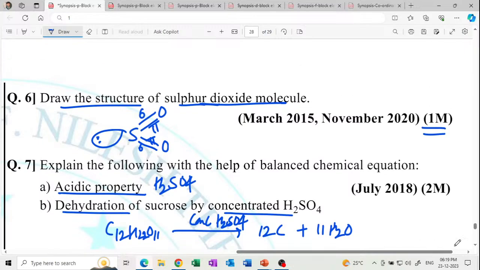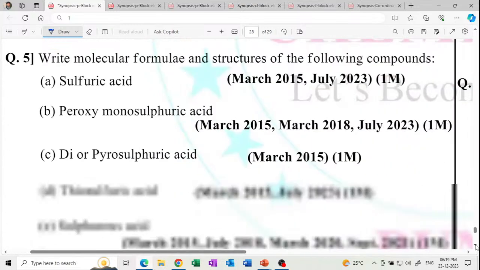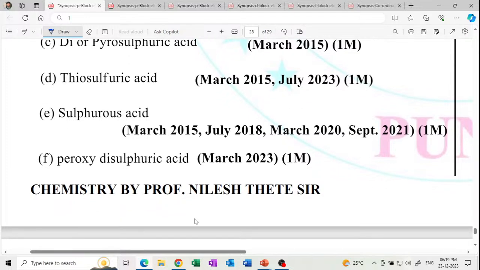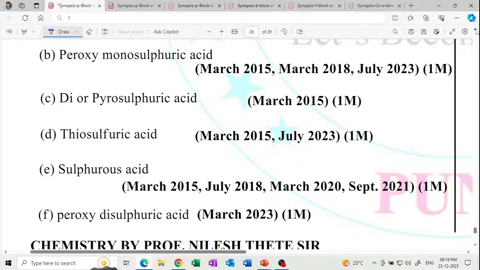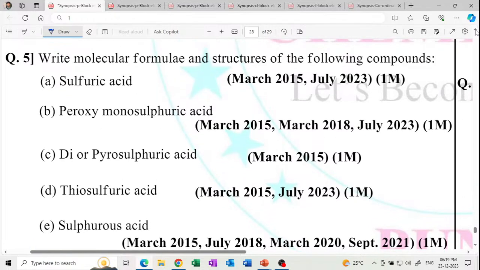Okay, next. Yes, this is a very important question for your upcoming board exam. Write the molecular formula and the structure of the following compounds. This is a very important question.